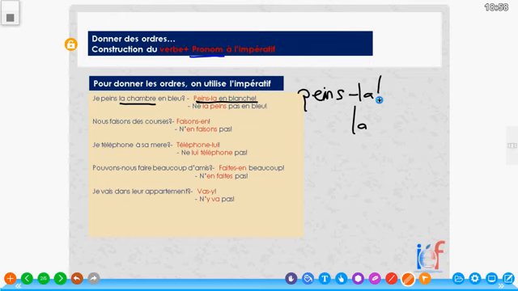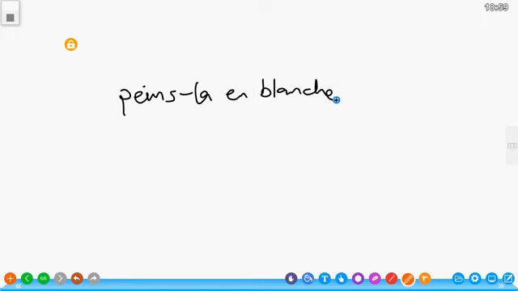So the ne comes first, and then we move the pronoun before the verb.